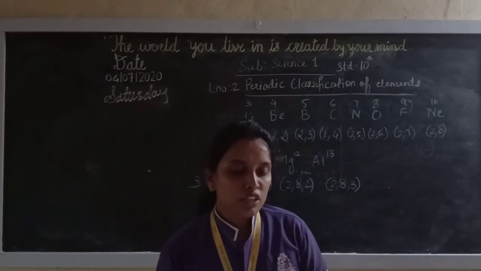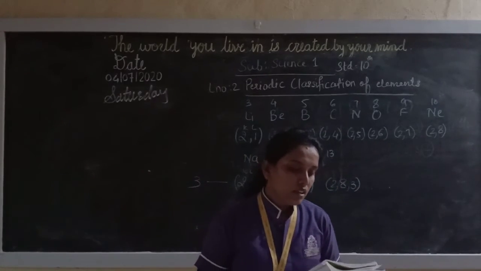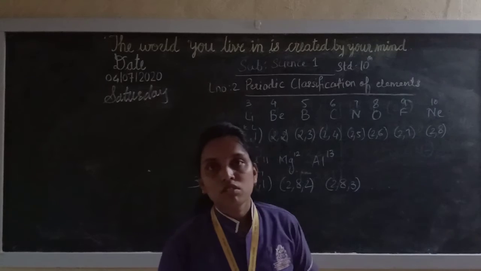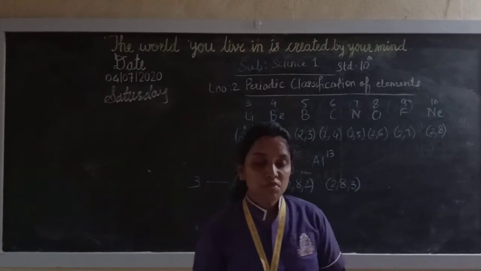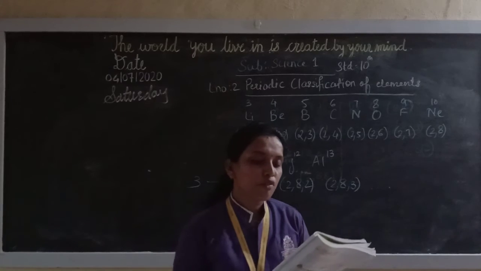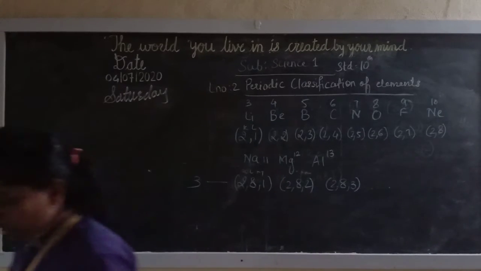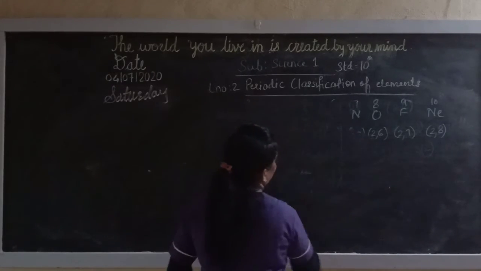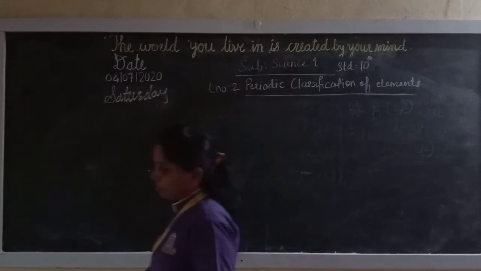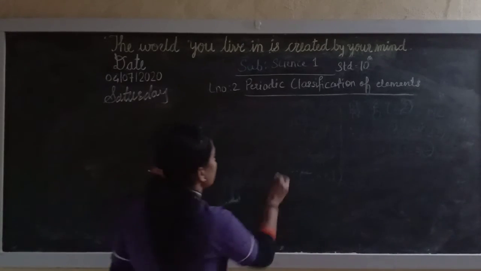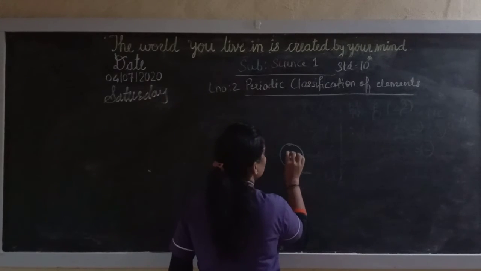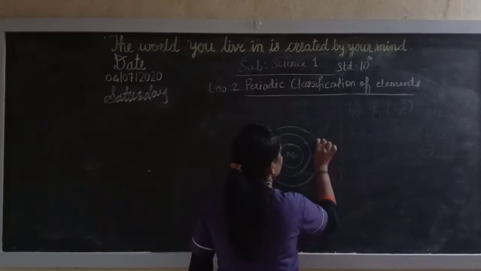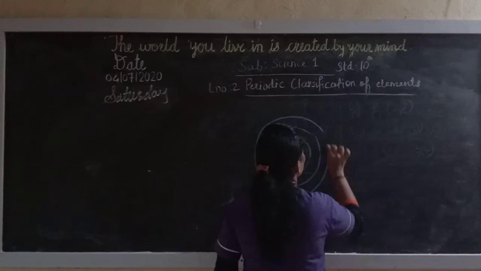The number of elements in the first 3 periods is determined by the electron capacity of the shells and the law of octet. Octet means to have 8 electrons so that the atom becomes stable. Now what are the values of n for shells K, L and M? If you see on page number 24, if this is an atom and this is the nucleus inside, this will be the first shell, second shell, third shell.